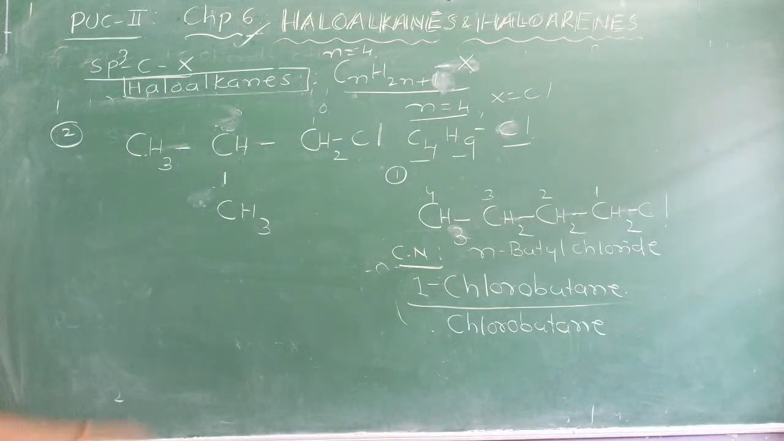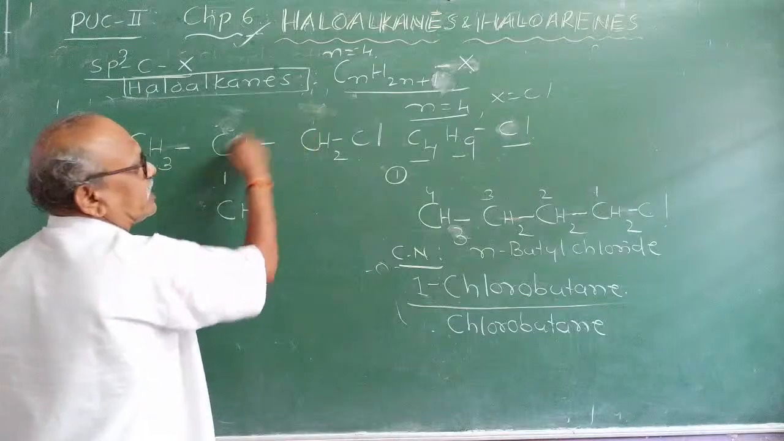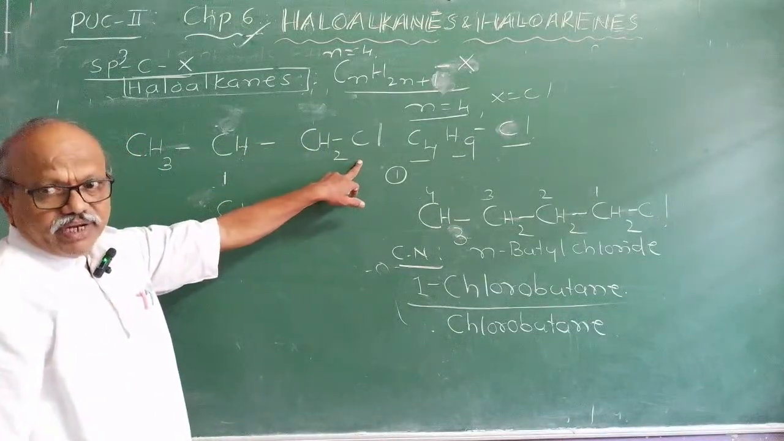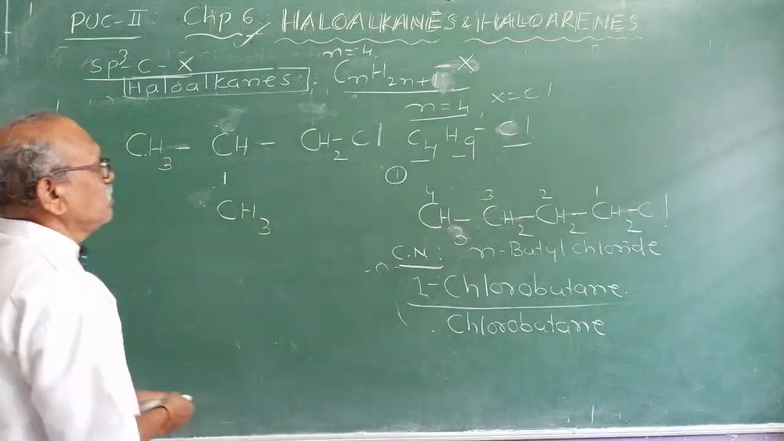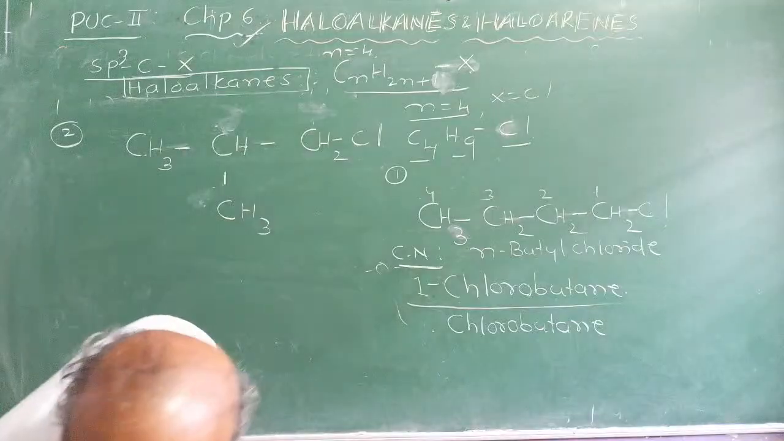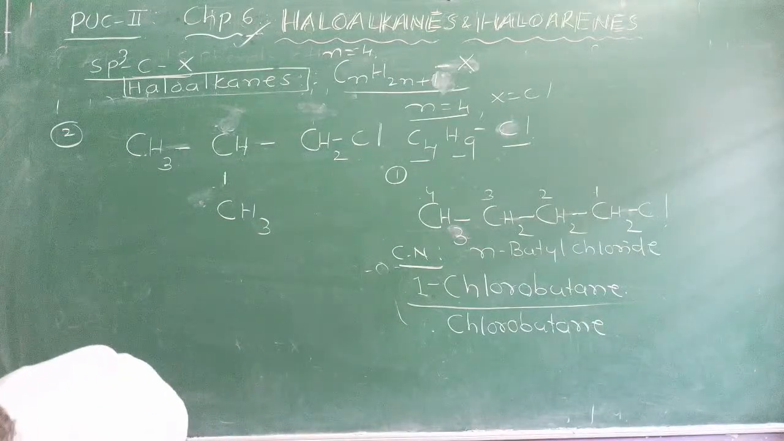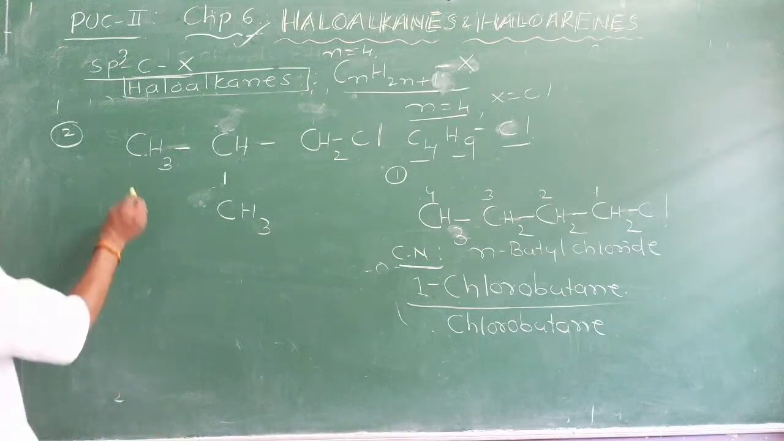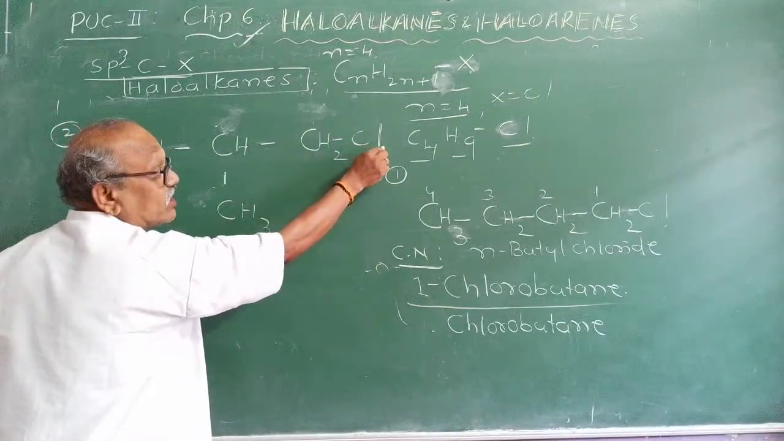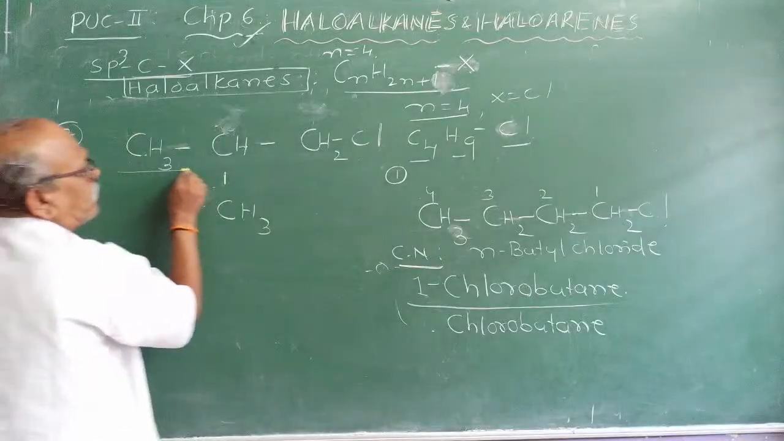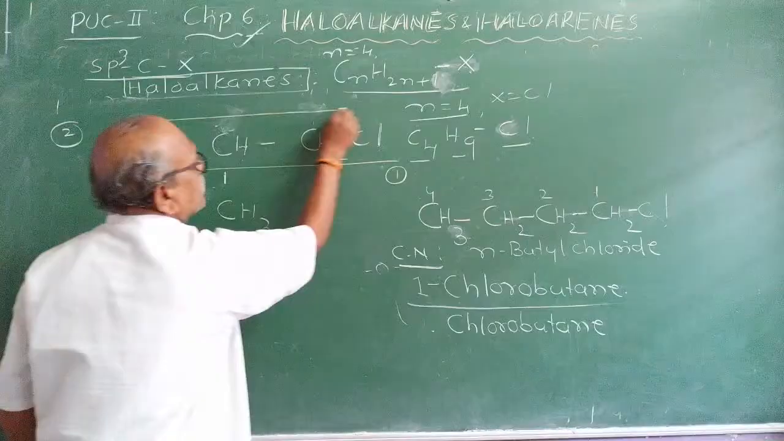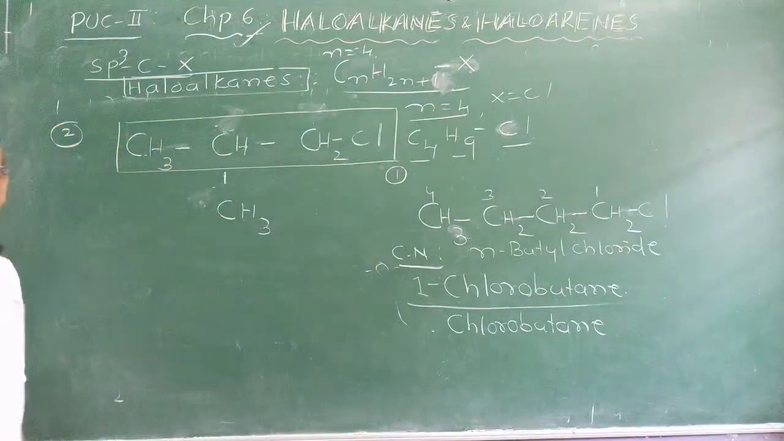In the IUPAC name, you have to select the longest chain. It is a haloalkane. Select the parent chain. Which is the parent chain here? Is it straight? Because the parent chain should contain what? It should contain the halogen atom. Therefore, we are writing it like this. This is the parent chain.